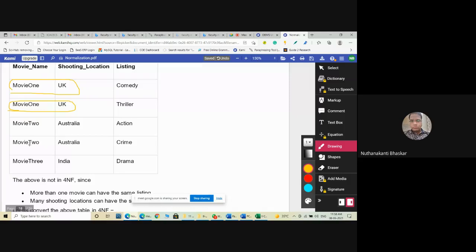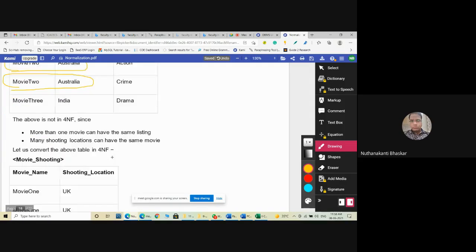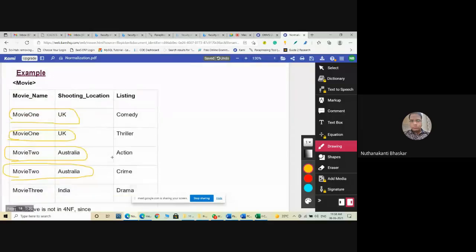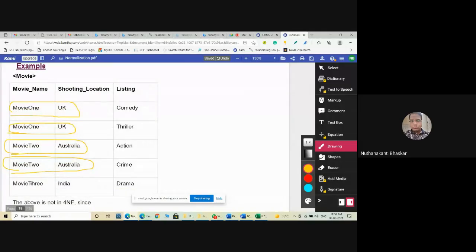Wherever movie 1 comes, it will be the same. Check this: movie 2 Australia, movie 2 Australia. Now here movie 3 India. Now here it is not a multi-valued functional dependency. It is a completely normal functional dependency, right? Is this multi-valued functional dependency or normal functional dependency?